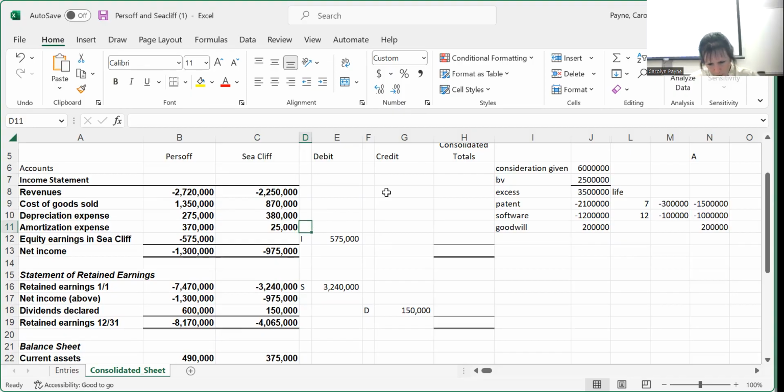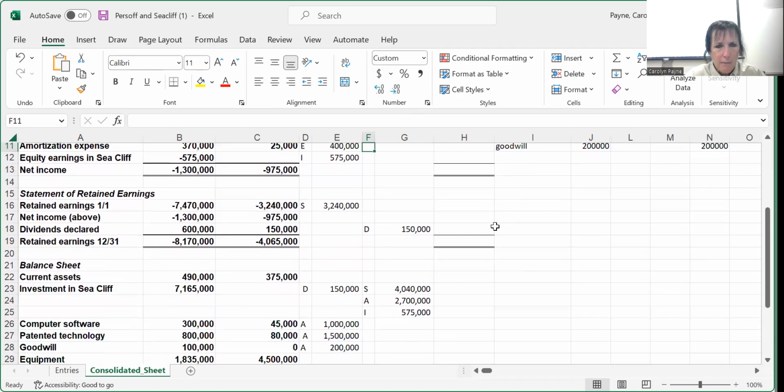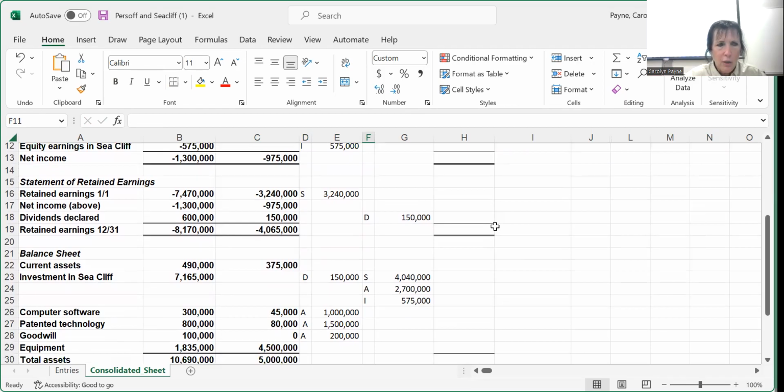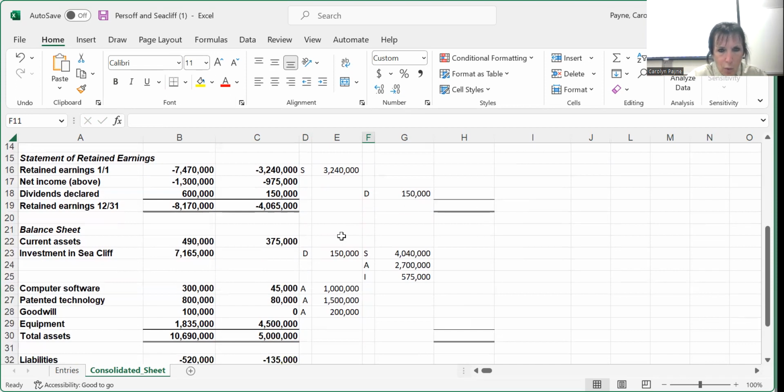Do they want the depreciation to amortization? Yeah, so it's all amortization. Since it's software, they're both intangibles. So debit amortization expense and credit the assets. Just like if it was equipment, it would be debit depreciation, credit the asset. So just the same way we would record. And of course, it's the net asset, it would be accumulated amortization or accumulated depreciation.